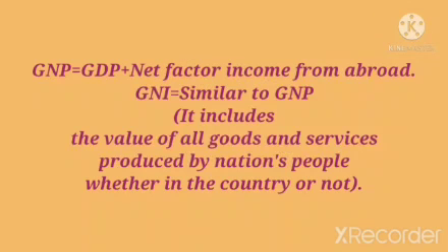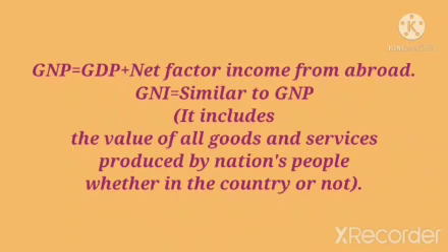What is gross national product? GNP is equal to gross domestic product GDP plus net factor income from abroad, and gross national income is similar to gross national product. It includes the value of all goods and services produced by nation's people whether in the country or not.